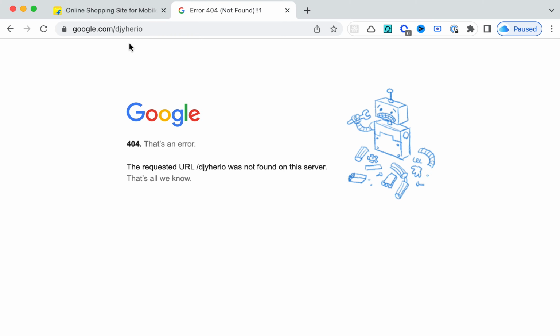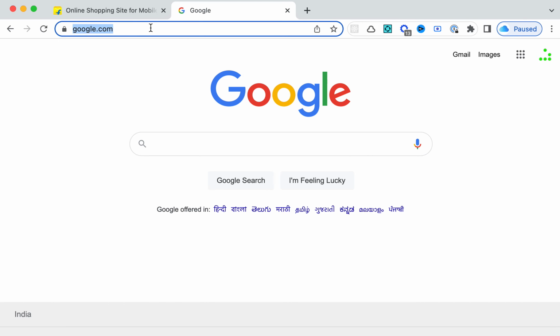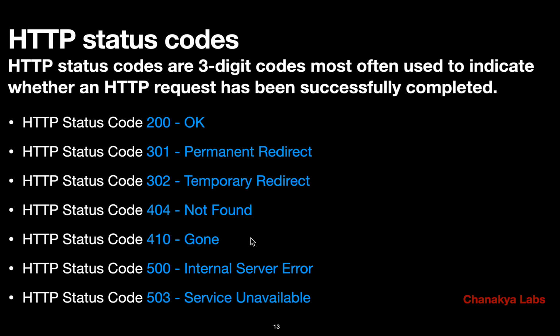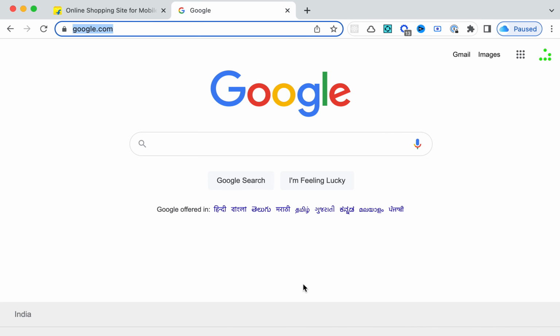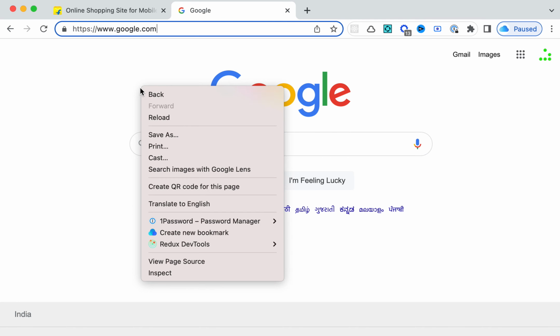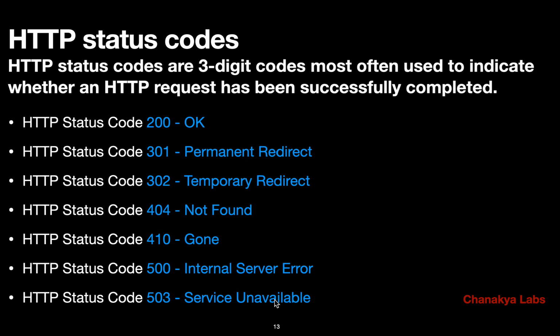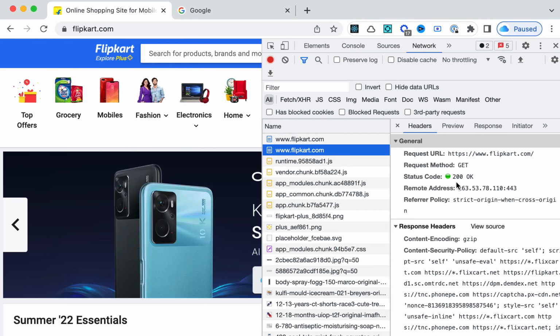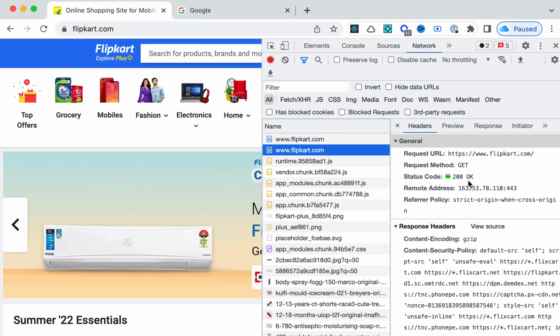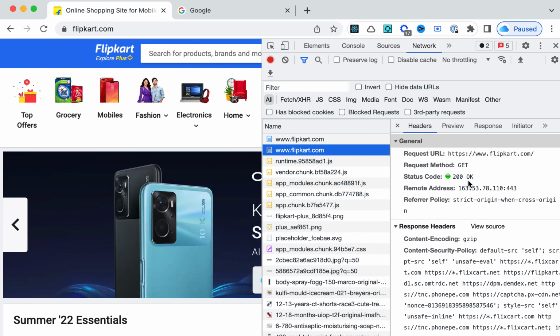But let's say the URL is perfect, but still some error comes. Then it is not my fault, it is the server's fault. This rarely happens, but if Google goes down, then if it is successful, it will obviously show you 200. But if that website goes down, it might send you some 503, saying that right now we are under maintenance, we are giving you this error to notify you that we cannot serve you right now.